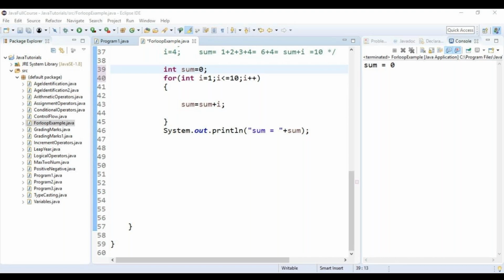Think and let me know in the next class whether I can declare a variable within the loop or not. If not, what is the reason? This is the assignment for today's class. If anyone wants to exit, you can exit.